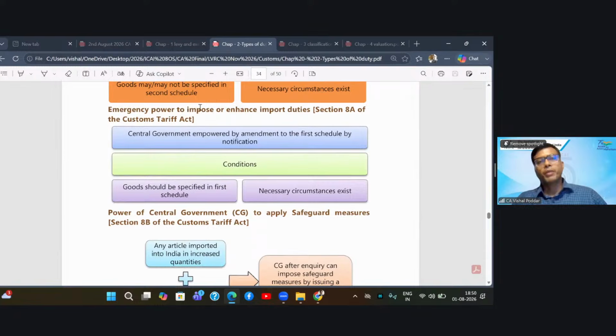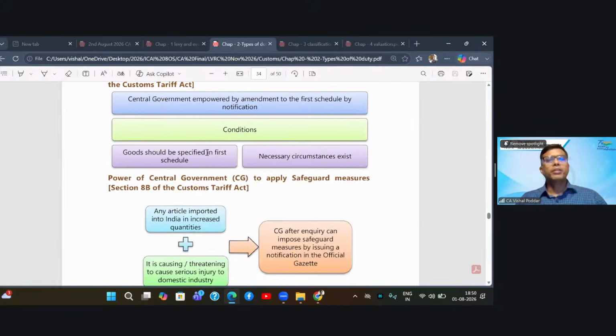Then comes the emergency power to impose or enhance import duties. Again, the same central government can impose or enhance by amending the first schedule. Again, this will be done by passing a notification. Again, the goods should have been specified in the first schedule.